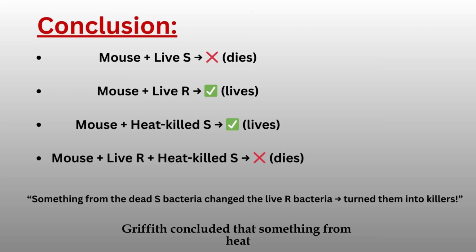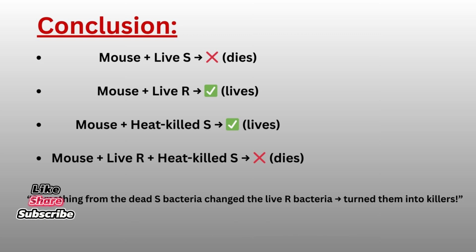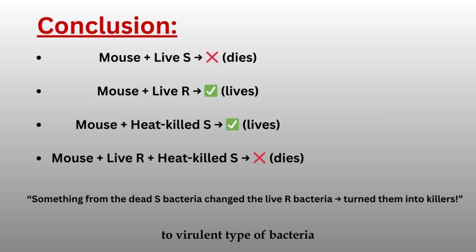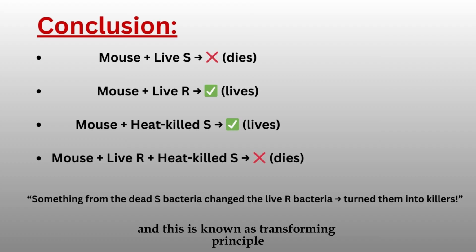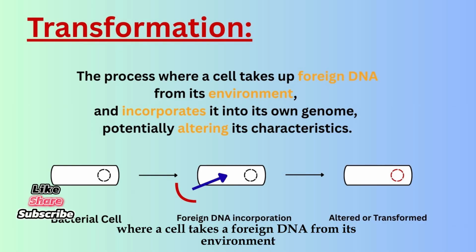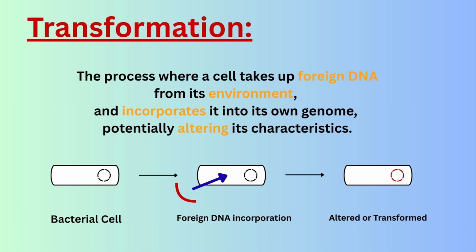At this point, Griffith concluded that something from the heat-killed bacteria transferred into the R-type bacteria, and as a result they generate a capsule around them and convert from avirulent to virulent type of bacteria. They became S-type bacteria, that's why the mouse died. And this is known as the transforming principle or transformation. The process where a cell takes a foreign DNA from its environment and incorporates it into its own genome, potentially altering its characteristics, is known as transformation.